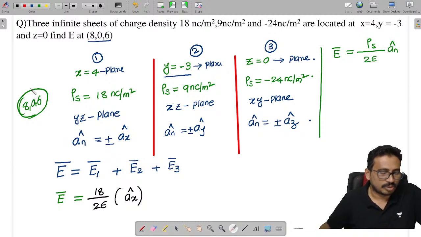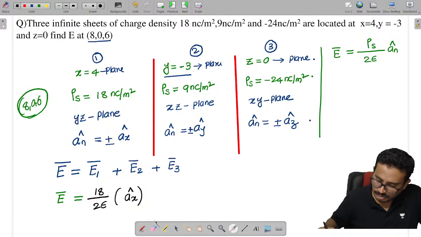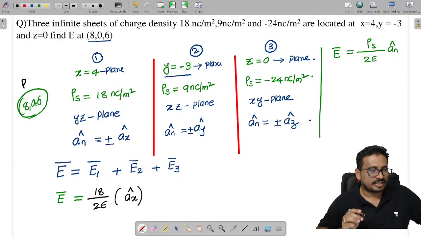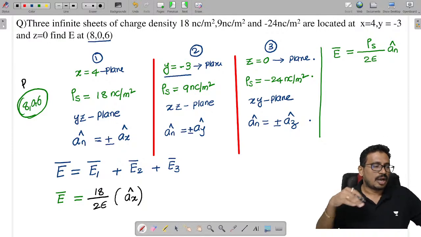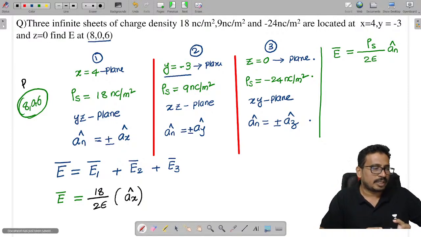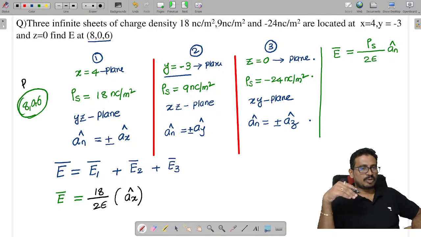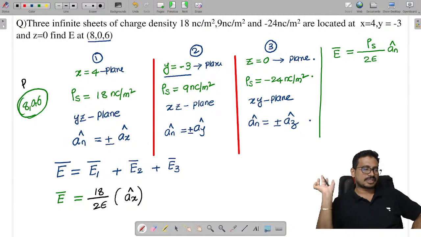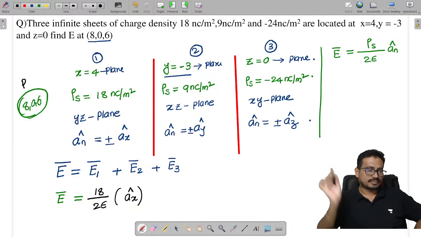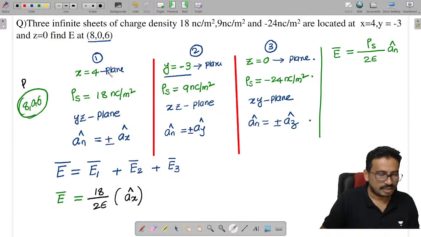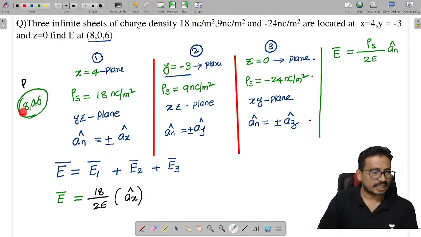Yes, 8 is above. This is the point P. Now I am finding the electric field where? Above the charge or below the charge, I am asking. Charge is at 4, and we are at x value 8.